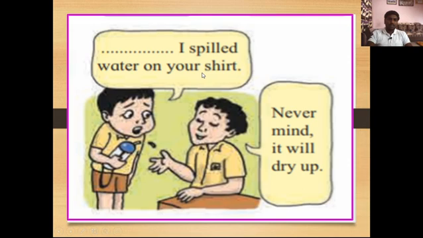So which expression will you use to complete this conversation from those four? Can you guess? Yes, I am so sorry. I am so sorry, I spilled water on your shirt, and the response of the second boy is never mind, it will dry up. We have to use this expression to complete this conversation.